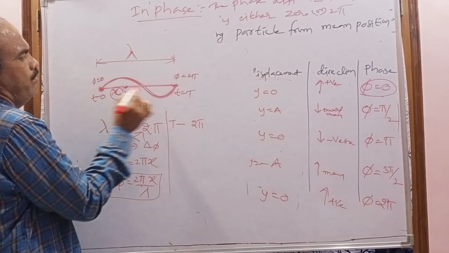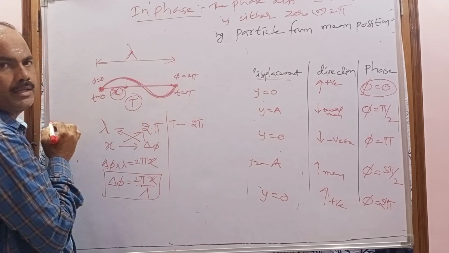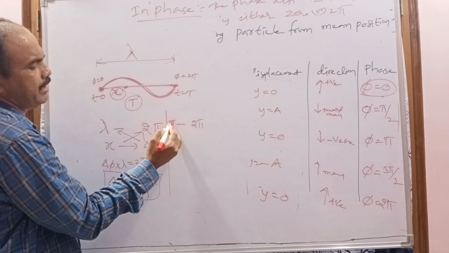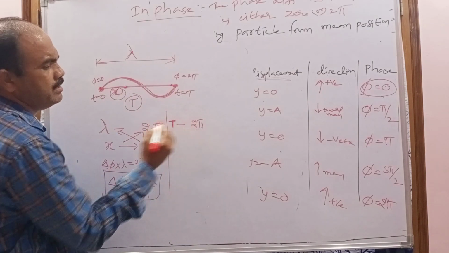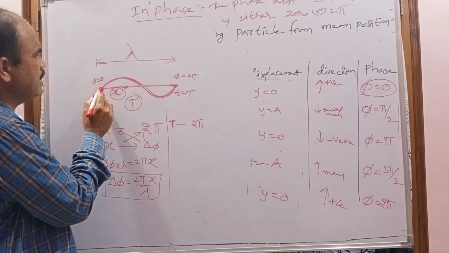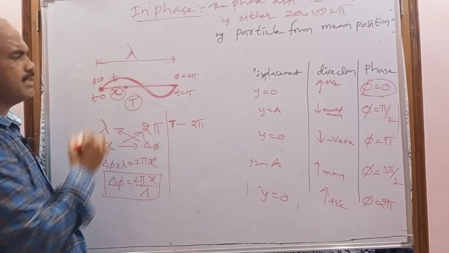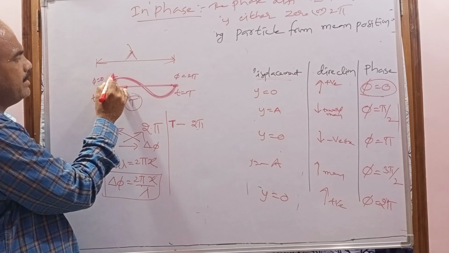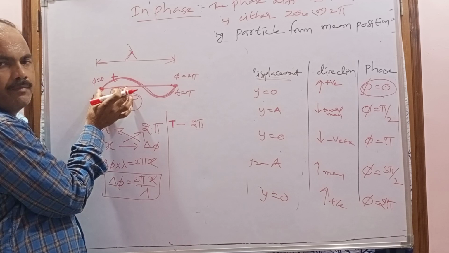What is the time difference between these two particles? T. So if the time period difference between the two particles is T, what is the phase difference between the two particles? 2 pi. Now consider these are the two particles. Between these two particles, the time difference is t.